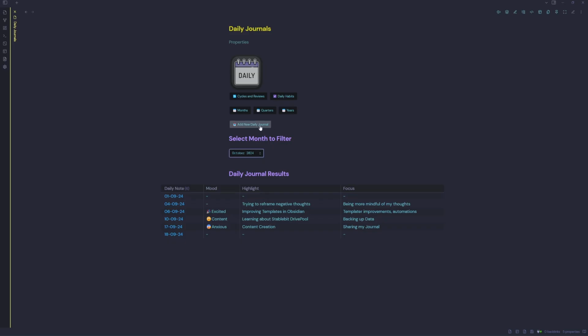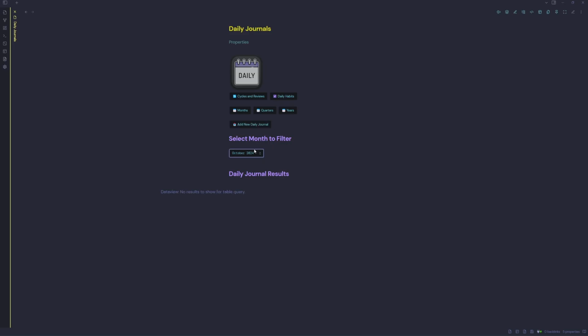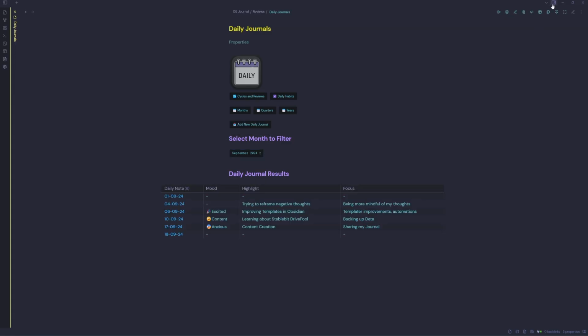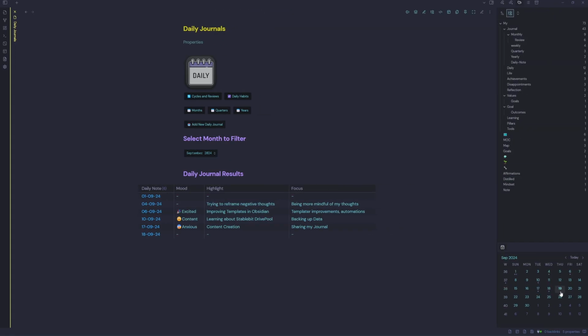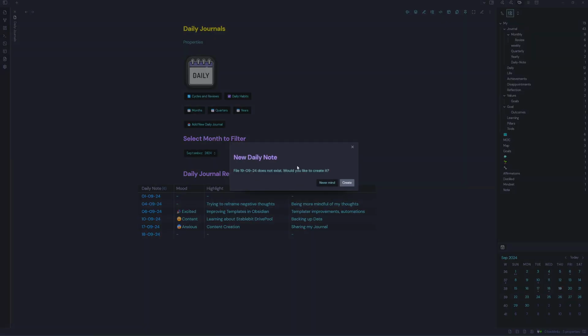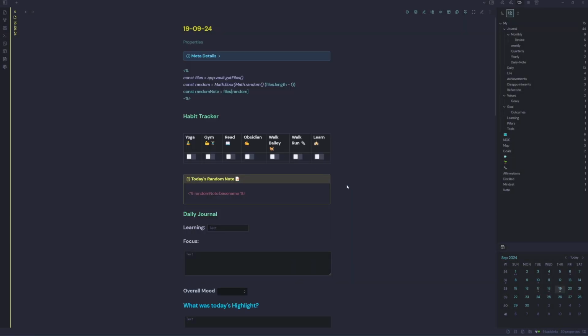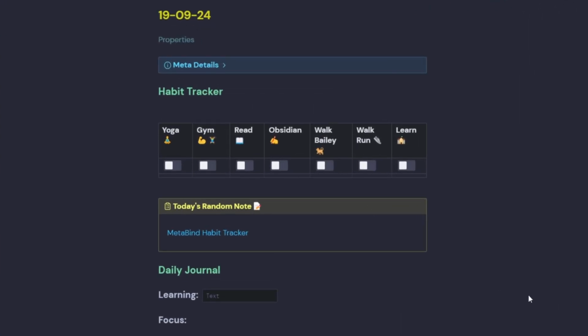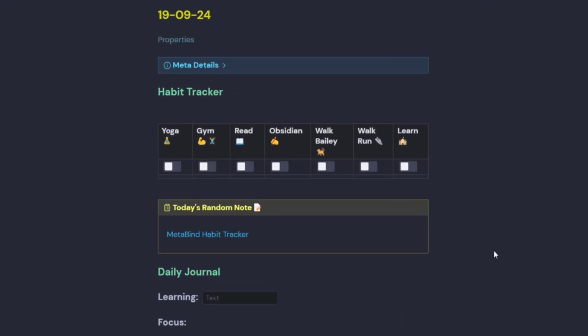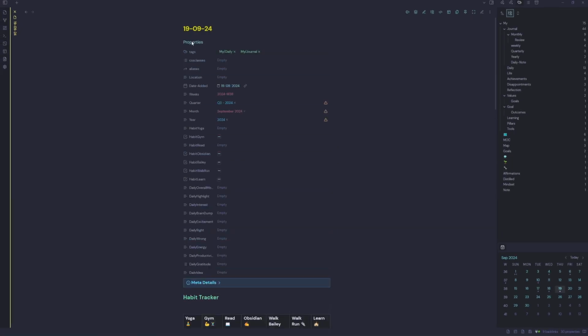If we do want to add a daily journal for today, we can do so by clicking the button here, or we can simply navigate to the calendar down here and hit Create a New Daily Note. So we'll go ahead and do that, and that's going to reveal today's daily note. And then we have up here our properties, and we have a whole bunch of YAML properties.